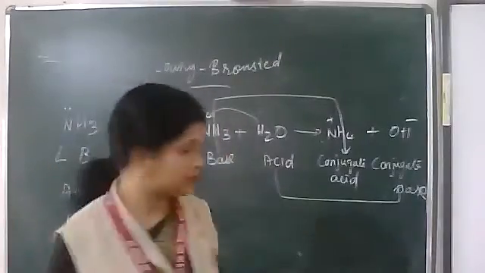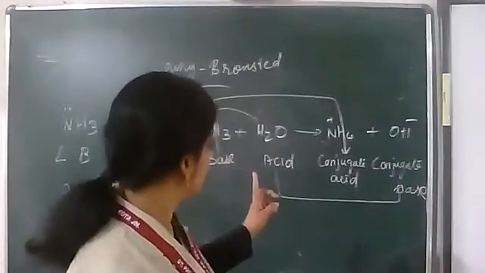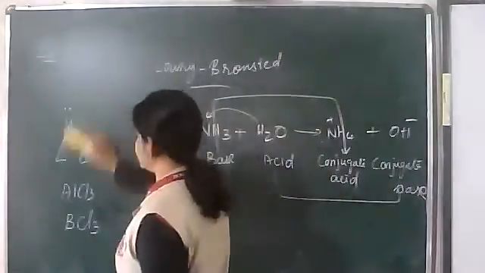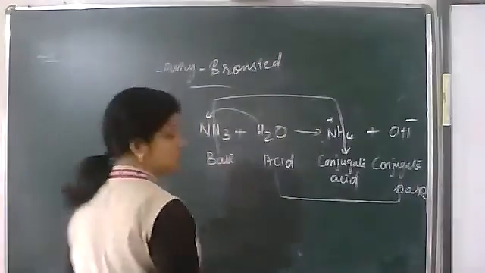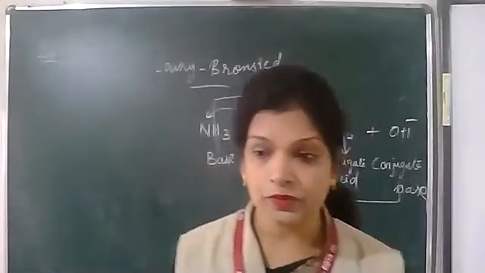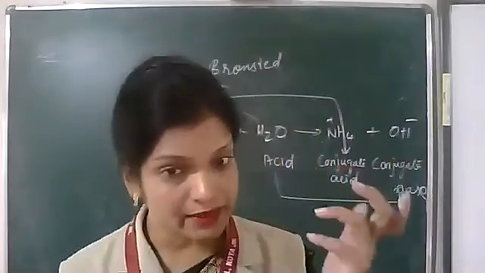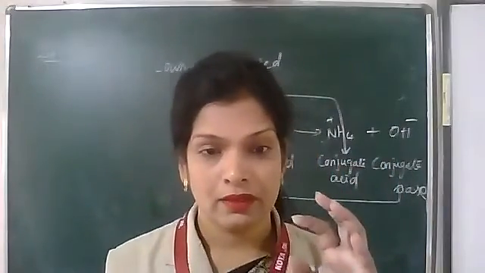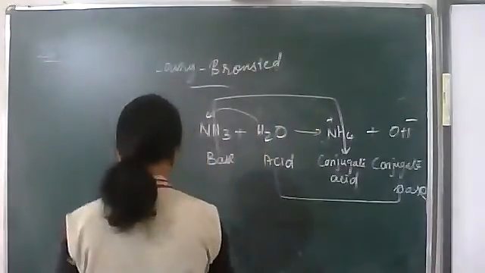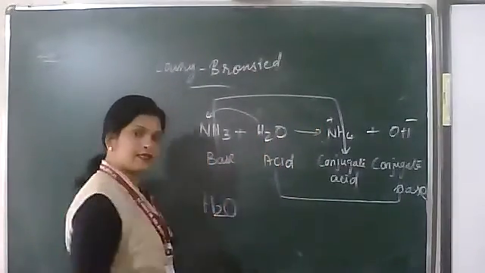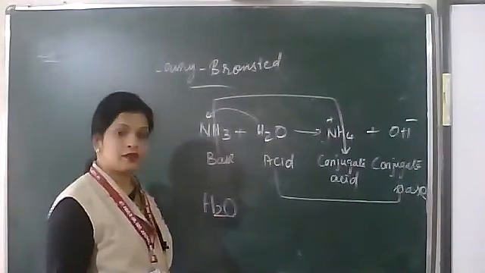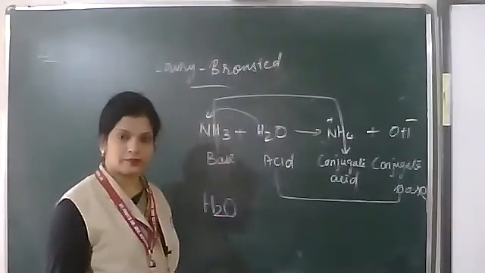So let the Lewis acid and base be there. Come to Lowry-Bronsted acids and bases. Some species can act as a Bronsted acid as well as a Bronsted base. I'm giving you one species, H2O. It can act as a Bronsted acid, it can give H plus. It can act as a Bronsted base, it can accept H plus.